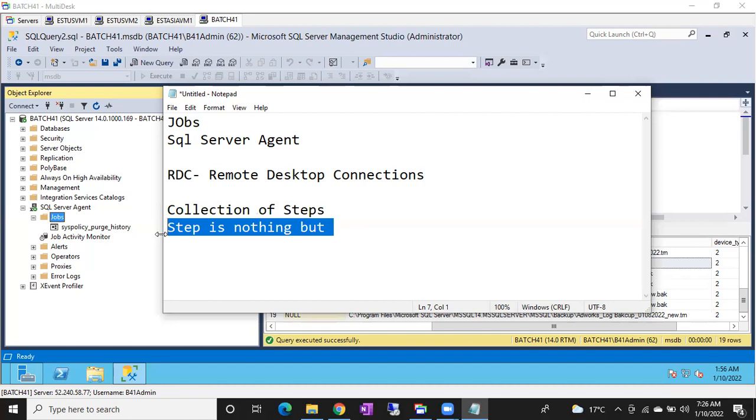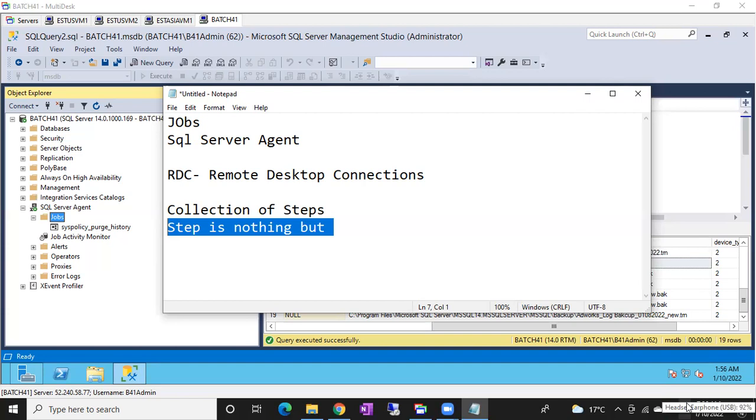And I am going to schedule this step. This command has to run daily, weekly, hourly, every 50 minutes, whatever we want, we can schedule that step, guys. That's it. Job is nothing but a collection of steps. Under the step, we have to give the query and we have to schedule that step. So automatically that step will be scheduled for that time. If I schedule it at 2 o'clock of server time or at 7:30, by 7:30 the step will invoke and run the command, whatever you mentioned in that step.